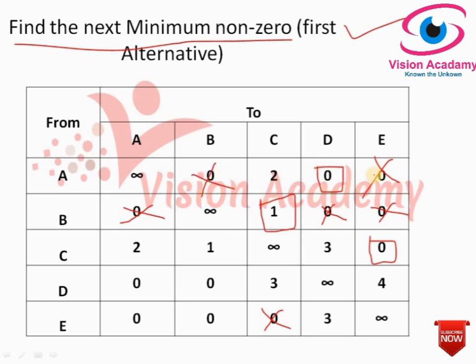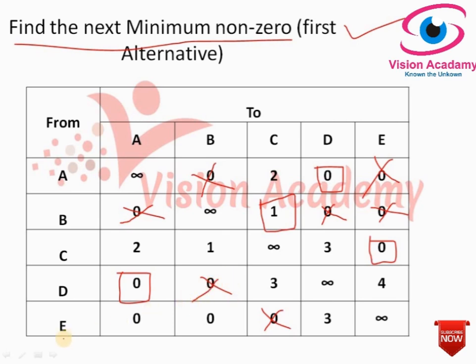Now we will move to step 4.3, which says select any 0 alternatively, give a rectangle around it and cross out all other 0 in the row only. All zeros are crossed out in the first 3 rows, so I will move to the 4th row. I will select this 0 and cross out this 0.